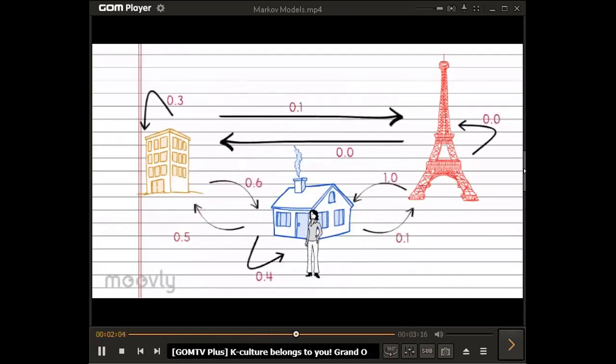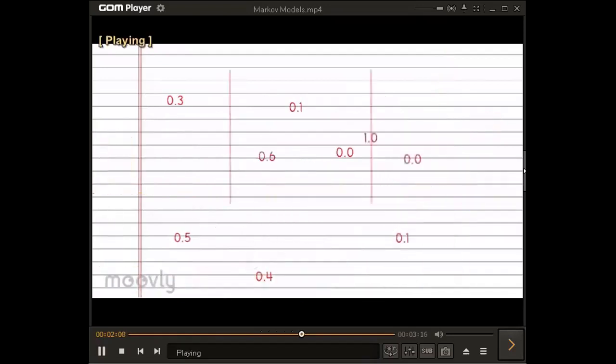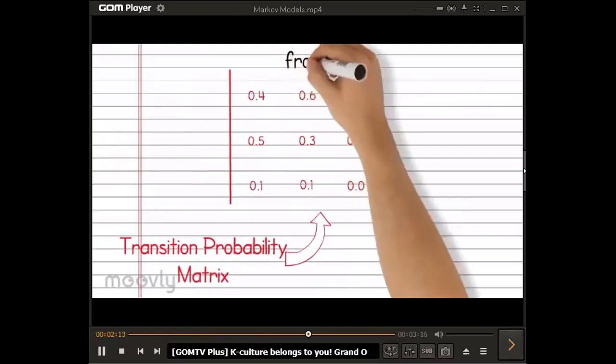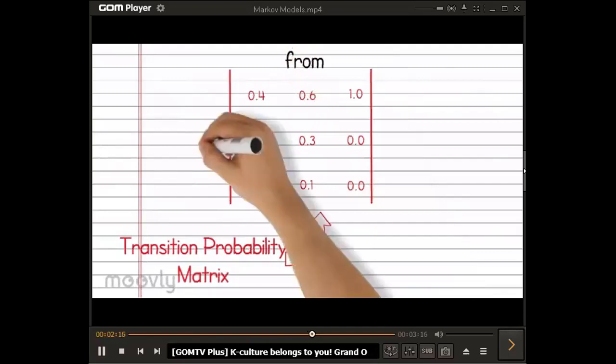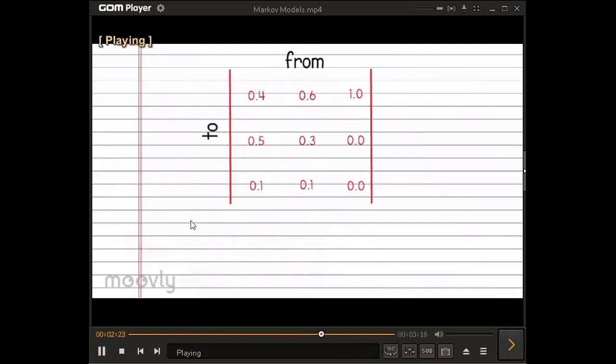Once we have all these statistics, we can construct our Markov model. Typically, the transition probabilities are entered into a transition matrix. Notice that each column of the matrix represents the state Romi came from, and each row represents the state she is going to. Using this matrix, we can compute all sorts of useful quantities.